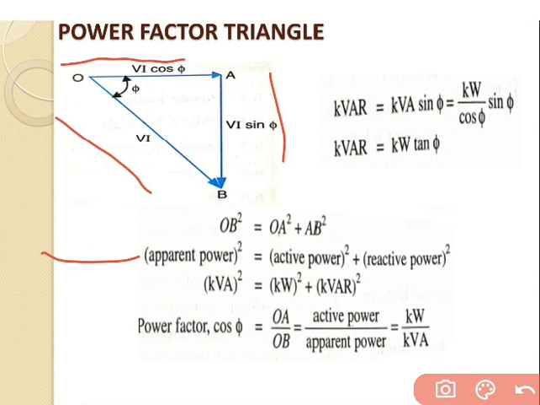Now we go for the further procedure. Third point: lagging reactive power is responsible for the low power factor. It is clear from the power triangle that the smaller the reactive power component, the higher the power factor of the circuit. Now applying sin phi in the power triangle, sin phi equals kVAR upon kVA. In terms of tan phi, we can write kVAR equals kW tan phi.